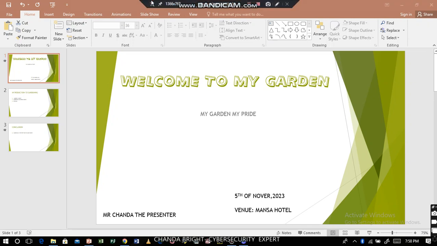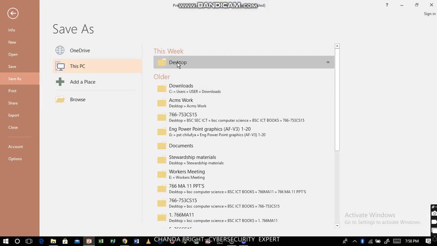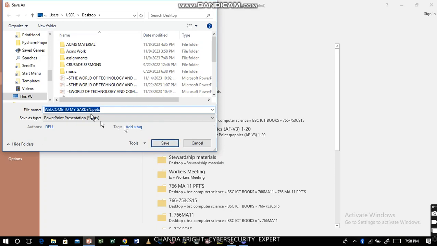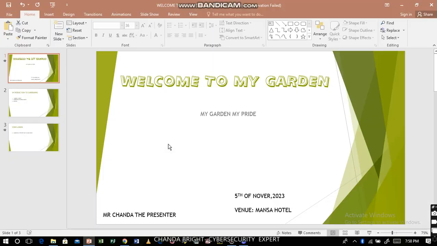So you can add as many slides as you would love to add. In the next video, we'll learn how to add the voiceover to our presentation. Of course, saving is just to press Ctrl S, then you choose where it will be. In my case, desktop. Then you put the file name, then you save, then the document is saved.